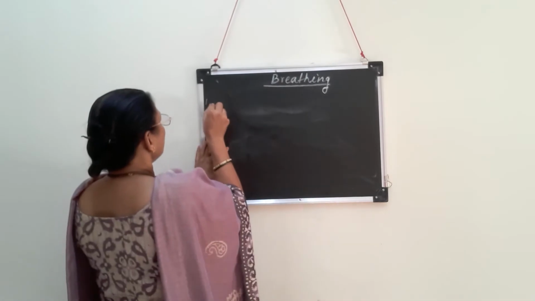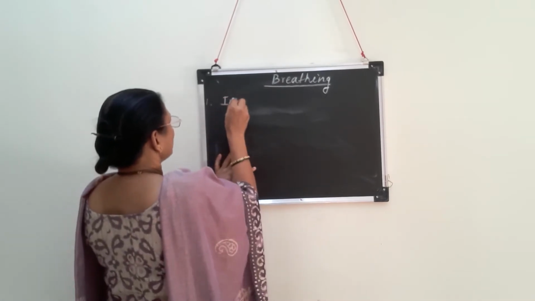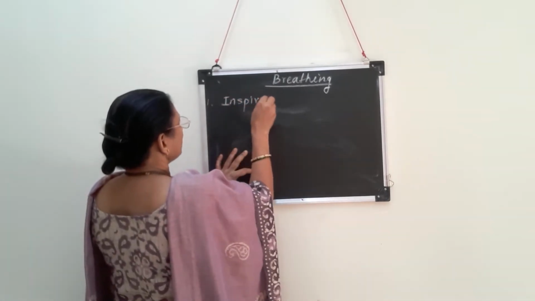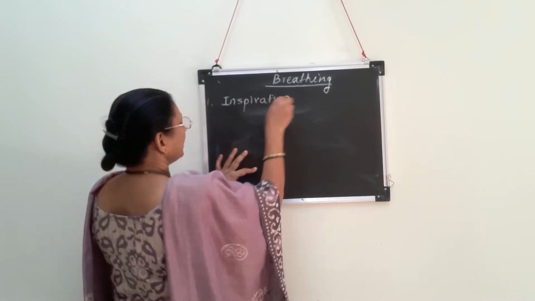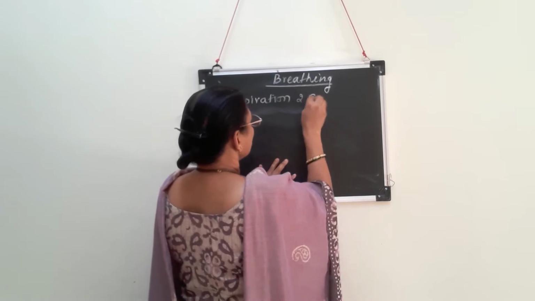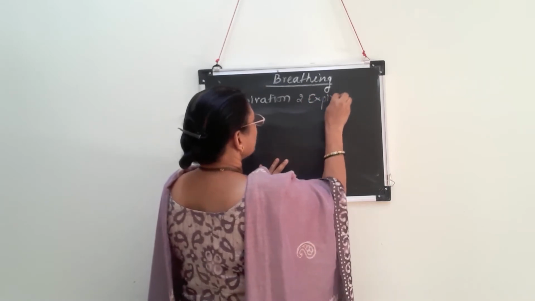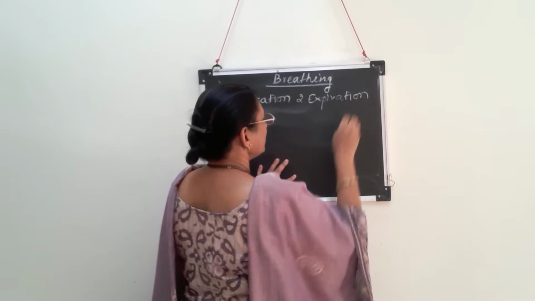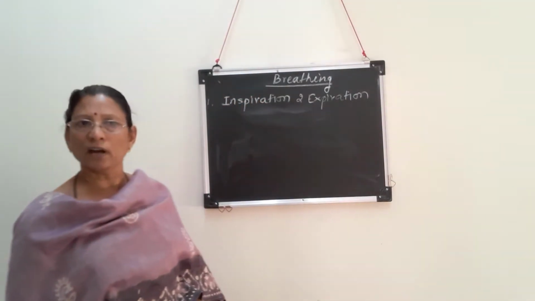First step of breathing is called inspiration, the process by which air is taken inside, and second step is called expiration. This expiration is the process in which air is given outside.